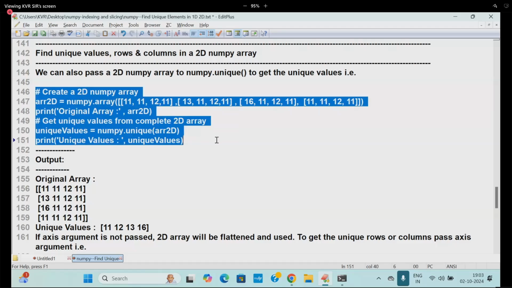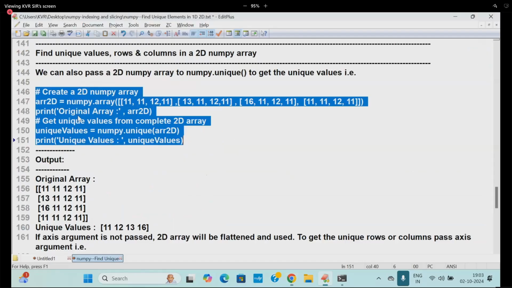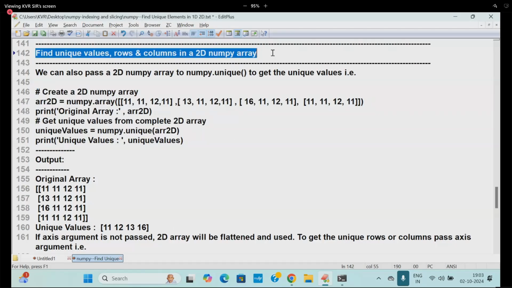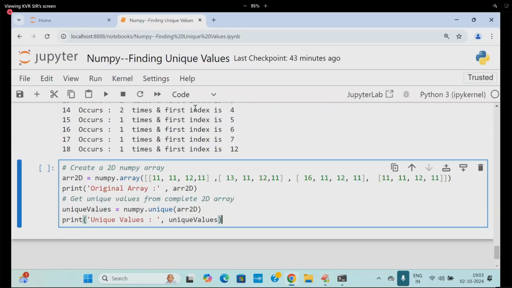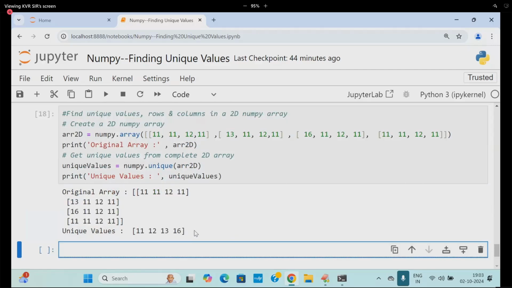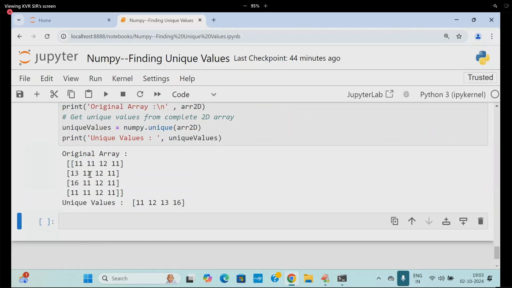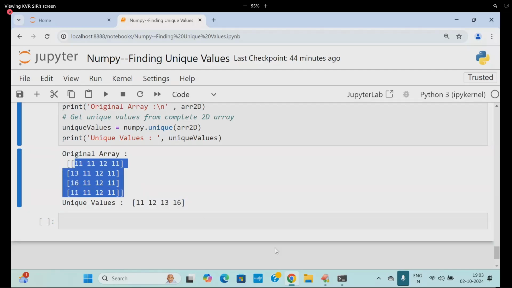No parameters are passing here. Simply find unique values. Here we are getting the 4 by 4 matrix, and the unique values are going to come. Dead easy for you.